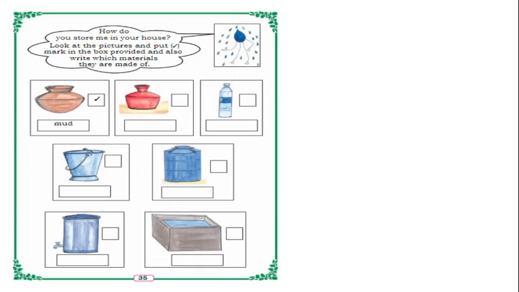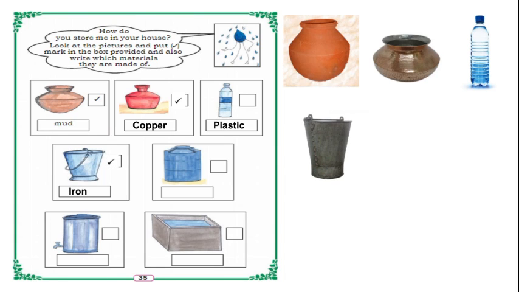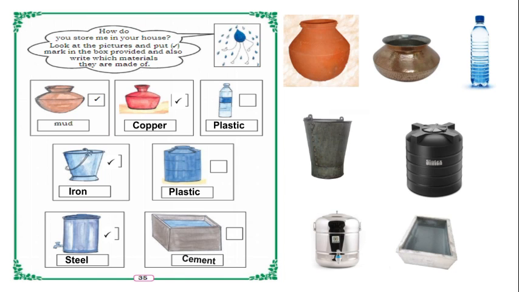So first one is mud pot. You can see the original picture also. Okay. And second one is copper vessel. Yes. Next one is plastic bottle. Iron. So we can say bucket, isn't it? Yes. So this is plastic one. It is made up of plastic. Next one is made up of steel. And last one is made up of cement. Okay, so these are the water storage vessels.